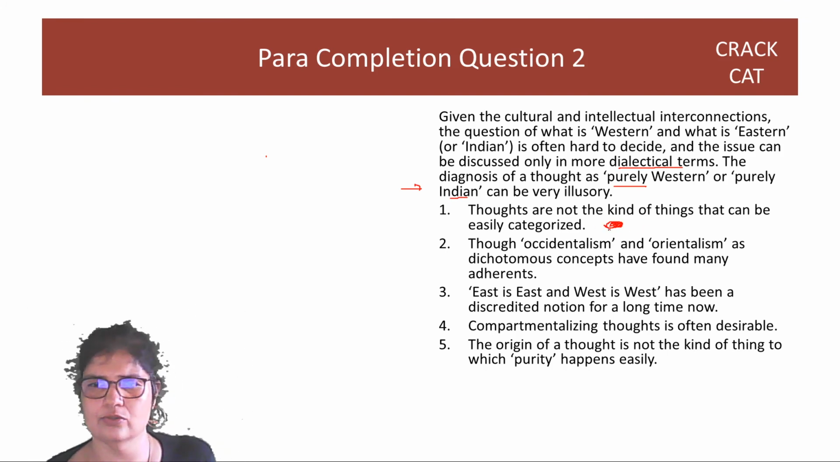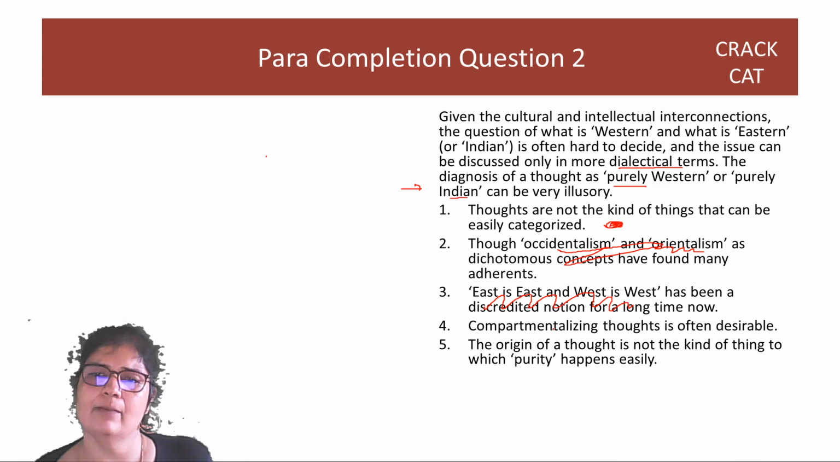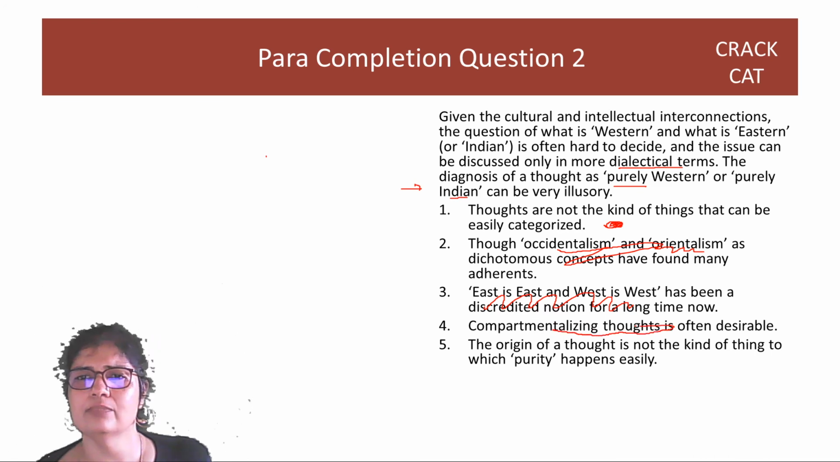Maybe this looks good: though Occidentalism and Orientalism have found many adherents. What adherents? There's no people. We are not talking about who's going to adhere and not adhere. Has been a discredited notion for a long time. Again, nothing to do with time, nothing to do with East and West. Compartmental, they're saying it's not possible, right? There's a lot of interconnection. So 4 is in fact wrong.